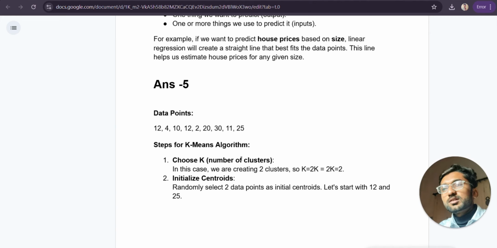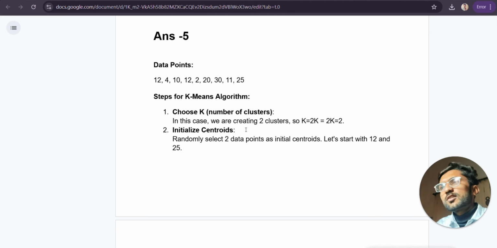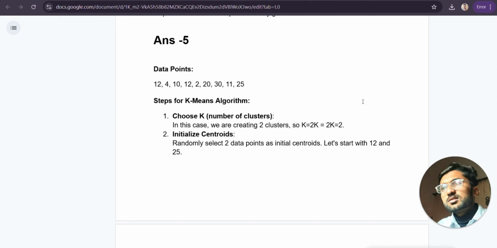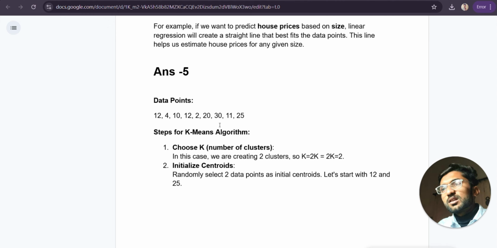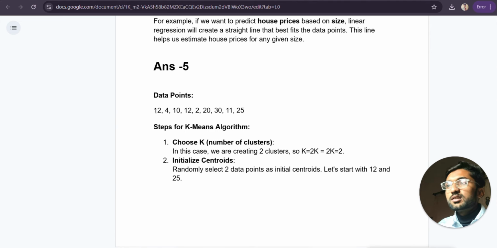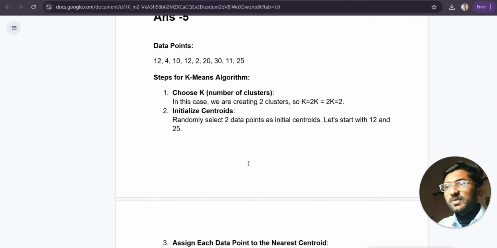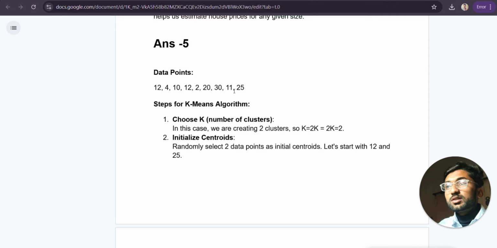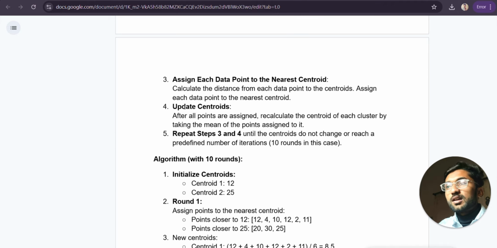Now the steps for the k-means algorithm. Choose k, the number of clusters. In this case we are creating two clusters. Initialize the centroids: randomly select two data points as the initial centroids. Then assign each data point to the nearest centroid. In the third step, we calculate the distance from each data point to our cluster point and assign the data point to the closest cluster, and update the centroid.